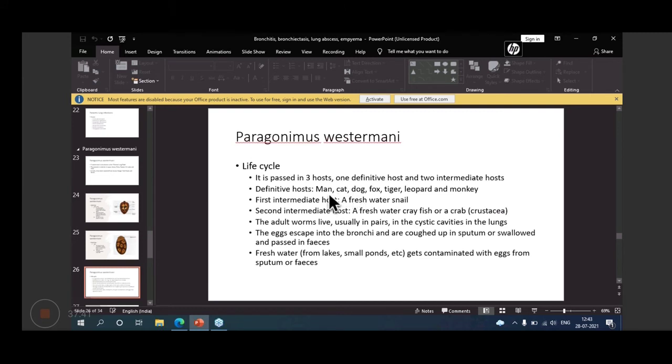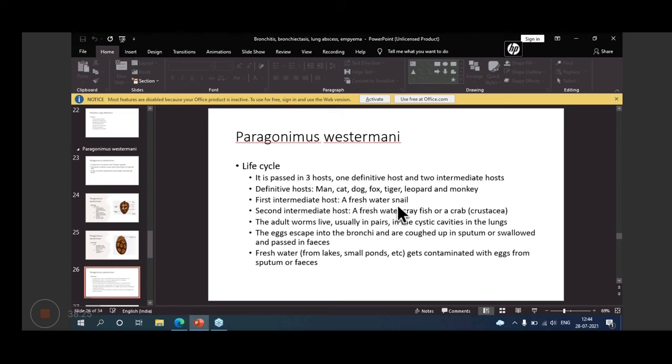Then the life cycle. This is also typical. The life cycle is passed in 3 hosts: one definitive host and 2 intermediate hosts. Generally, there is either one definitive host or one definitive and one intermediate host, but here there are 2 intermediate hosts. Sometimes in the viva examination, examiners ask you to name a parasite in which 3 hosts or 2 intermediate hosts are there. So this is one example. The definitive host is of course man. Other definitive hosts may be cat, dog, fox, tiger, leopard, and monkey. And this is again important.